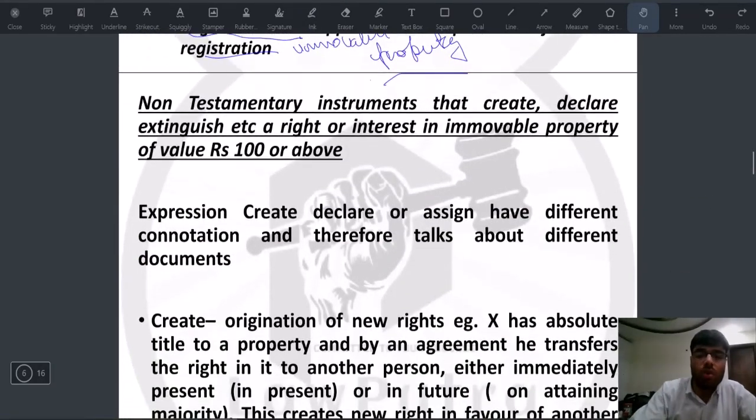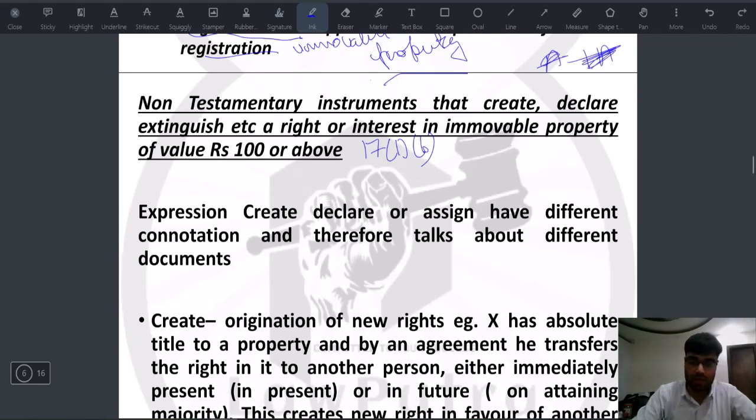So now we'll come to non-testamentary instruments that create, declare, assign, or extinguish a right or interest in immovable property. So this is section 17(1)(b), small b. The only expression of a capital A comes in, that is, section 1A. So that we'll deal with afterwards. Now the expressions create, declare, assign have different meanings, and because of this different meaning, they talk about different documents.